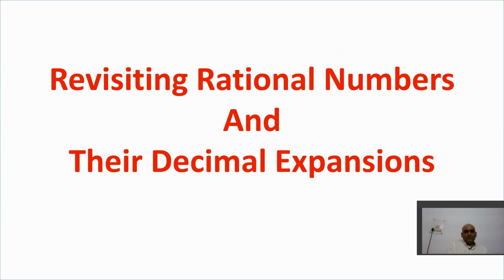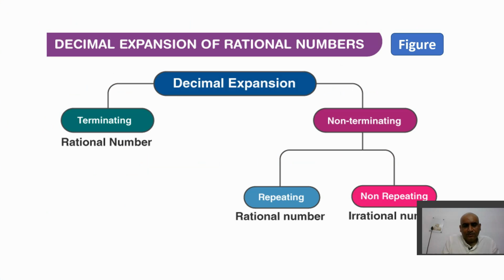Now next point we need to know here is revisiting rational numbers and their decimal expressions. So revisiting here, this is a previous class figure of class 9th.